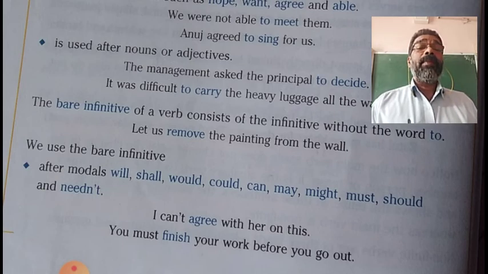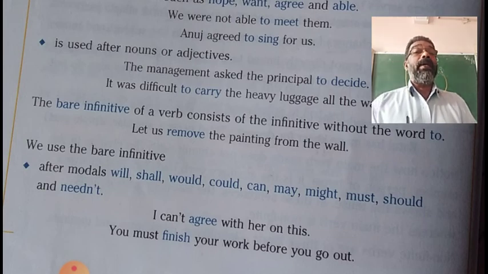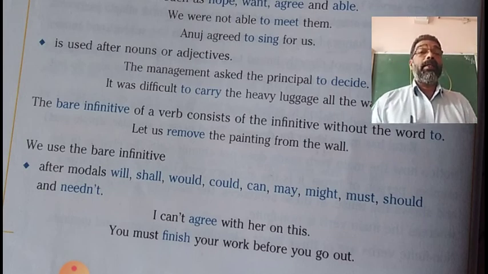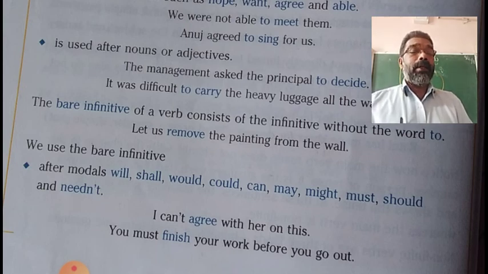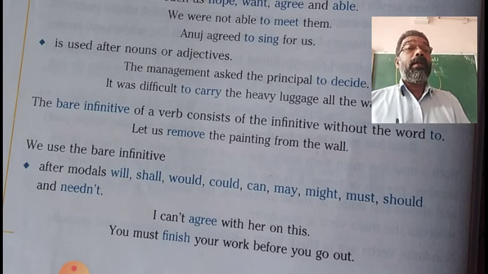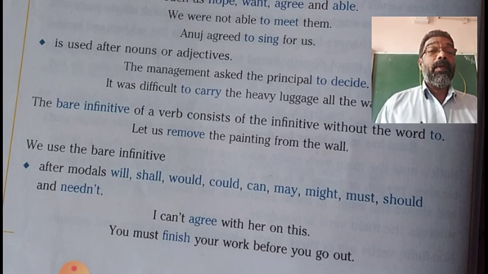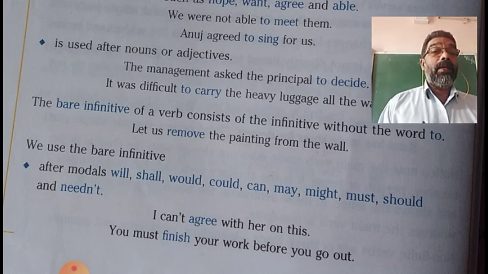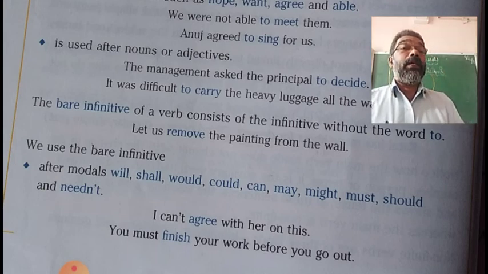One example is, let us remove the painting from the wall. In this, let is the main verb or the finite verb, and remove is the first form of the verb used as an infinitive without to. So, remove is the bare infinitive here.